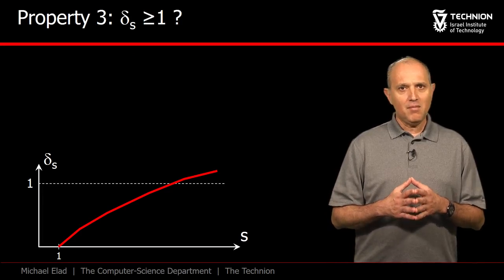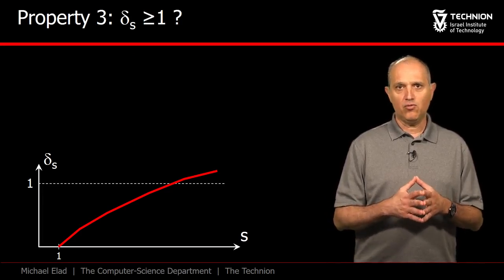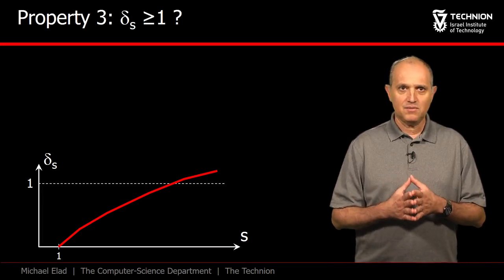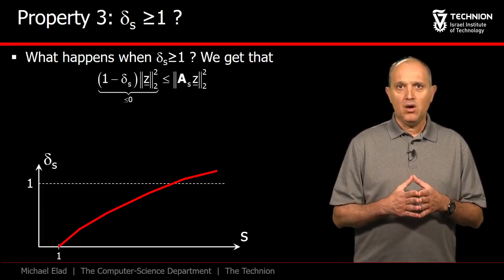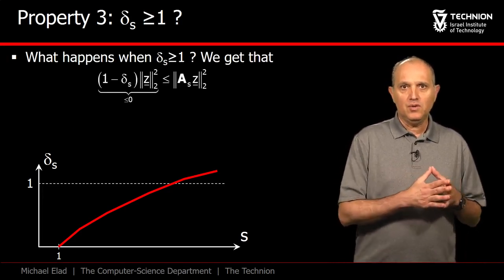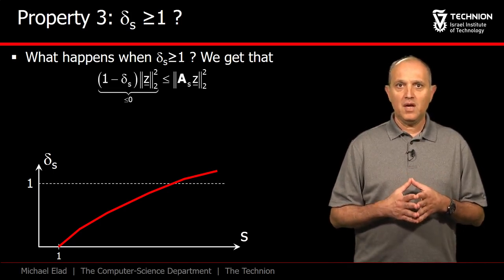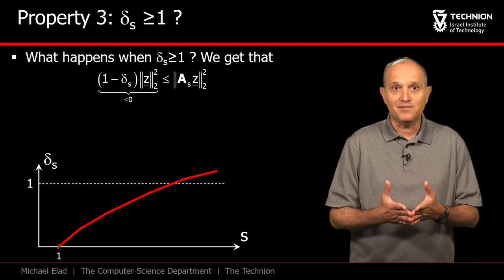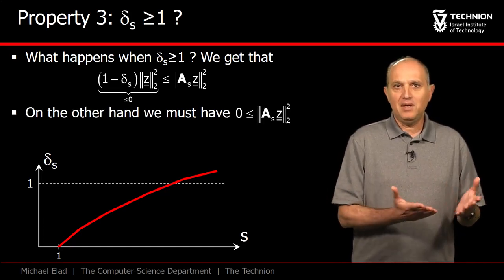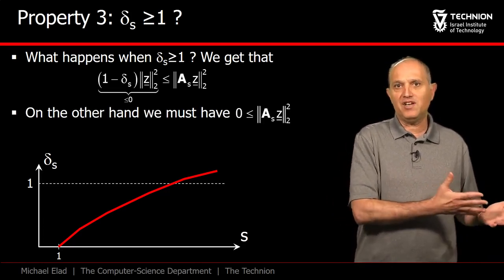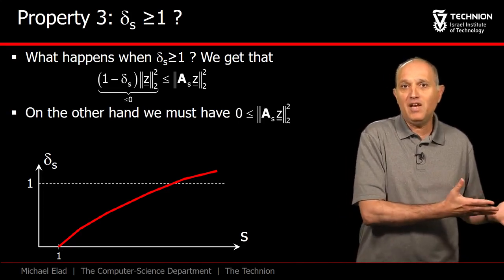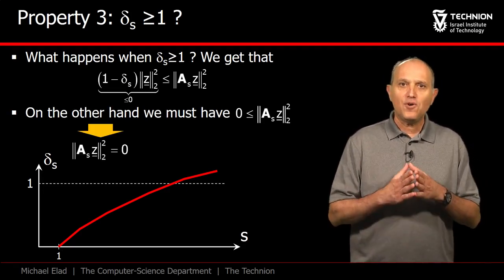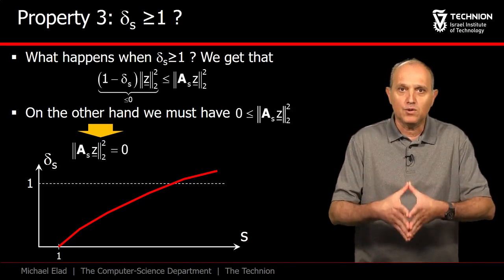Note that at some point delta S crosses the value of 1. What is the meaning of this? Let's zoom in on the lower bound of the two in exploring this case. Getting a delta S above 1 implies that the left-hand side becomes negative. Well, this is meaningless. Since being a lower bound on a norm of some vector, we know that the minimal possible value is 0. So let's focus on delta S being equal to 1.